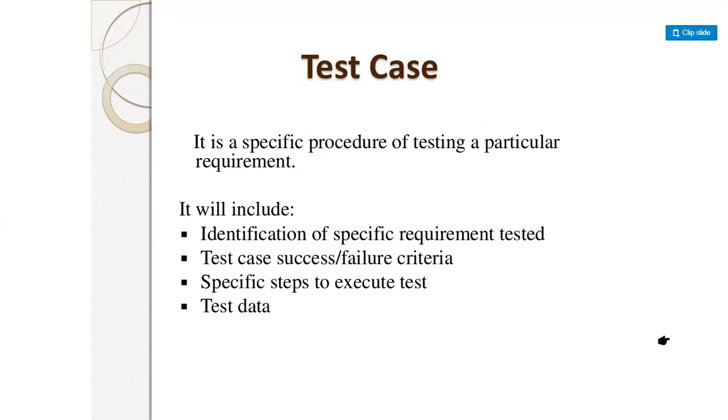What requirement we have to test, from where we have to begin our testing, and we have to check what has been developed by the programmer, how much of it comes under the success criteria, and in which manner it goes to the failure criteria. And the methodology we are adopting to execute this test comes under specific steps. And later on, we test our data.